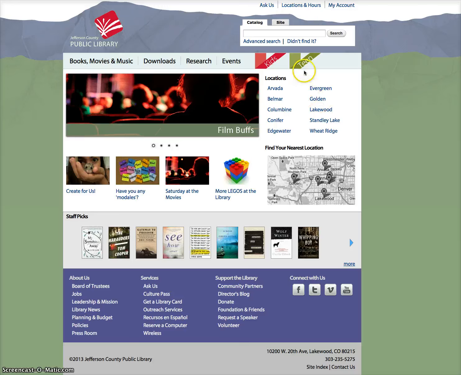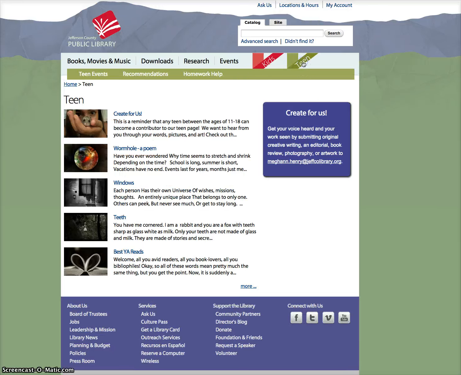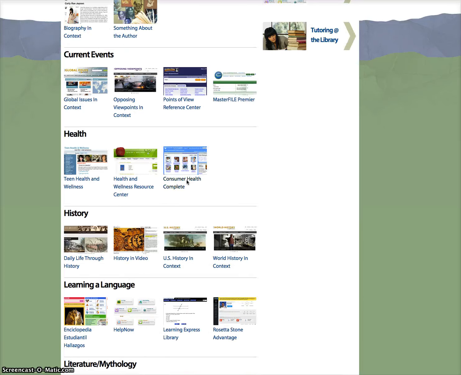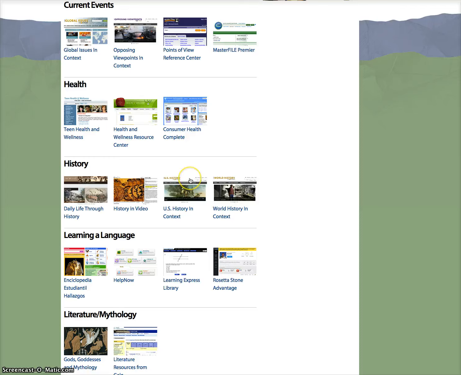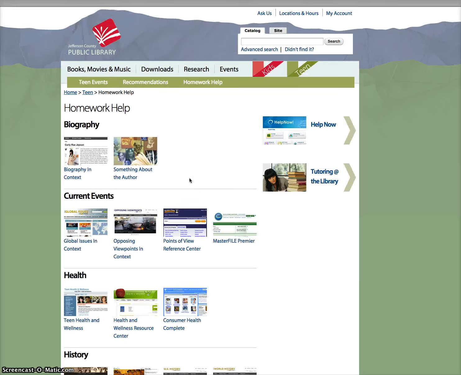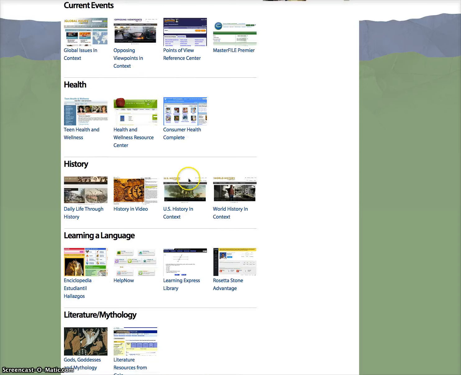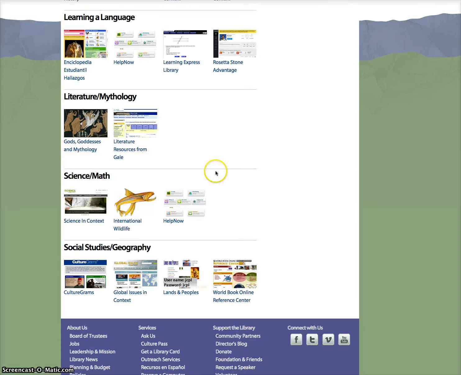So the other way I like to do it is to go through the teen page, and then you click homework help, and it brings you to these databases that the Jefferson County Public Library feels like are probably the best for high school students and middle school students. So we're going to go down to literature and mythology, and the database that you want to be using for this paper, since it's a literature paper, is literature resources from Gale.